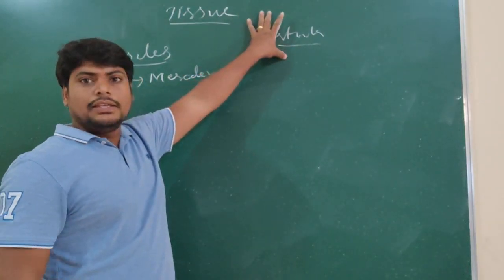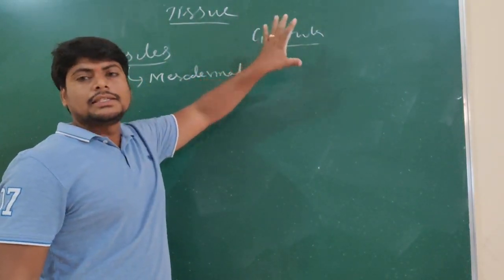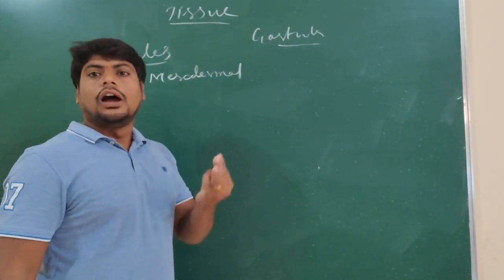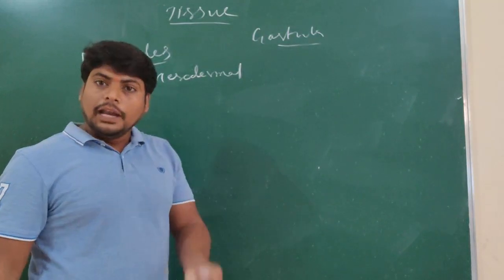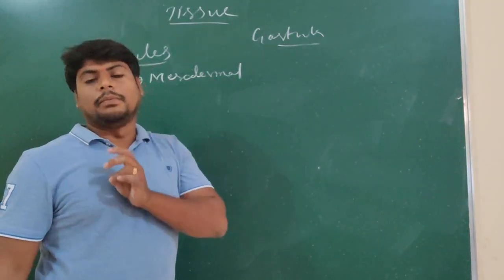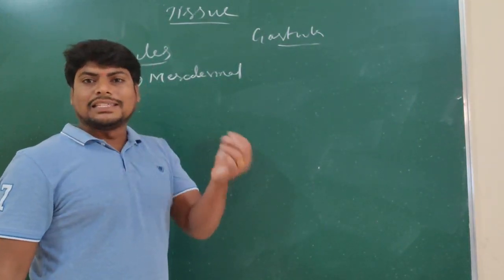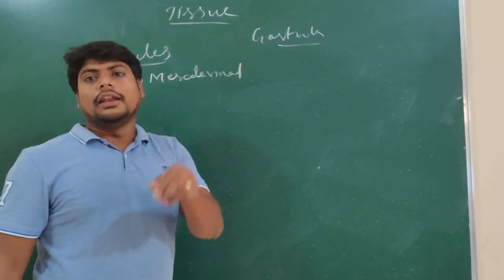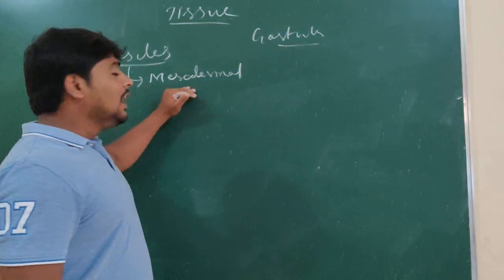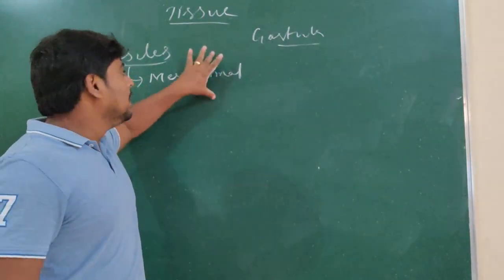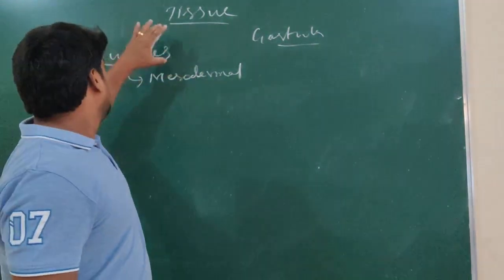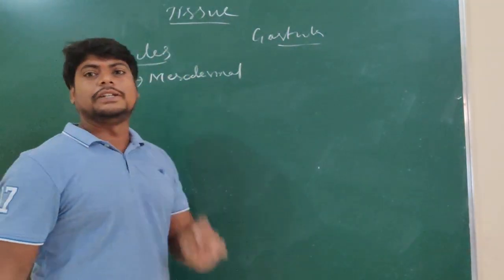It is the stage with three layers: outer ectoderm, internal endoderm, and the middle mesoderm. From this middle mesodermal layer, these muscles originate.